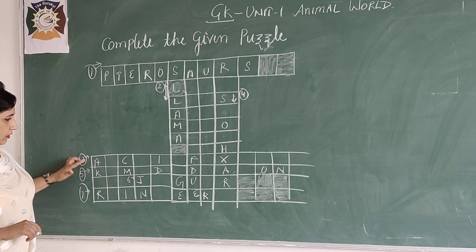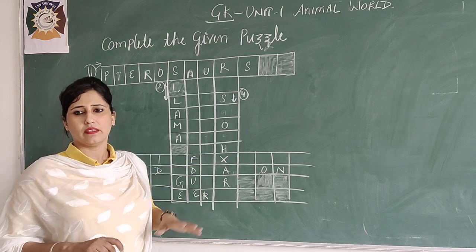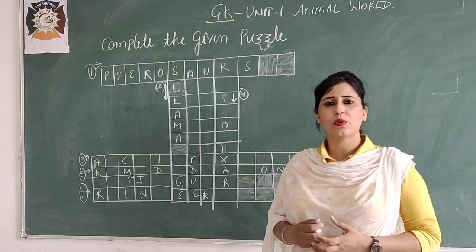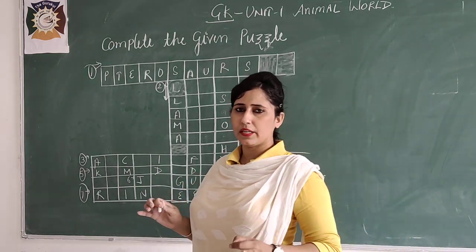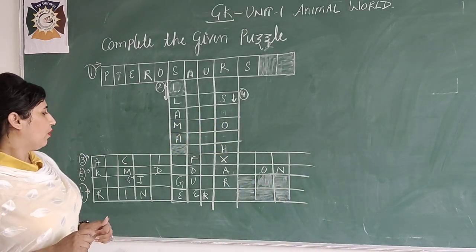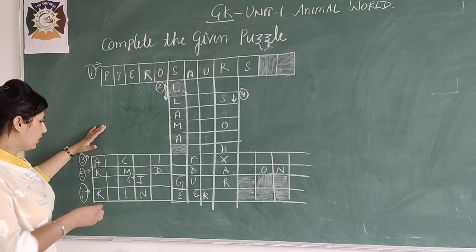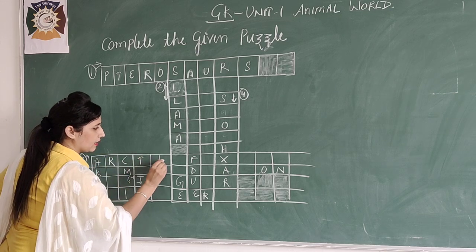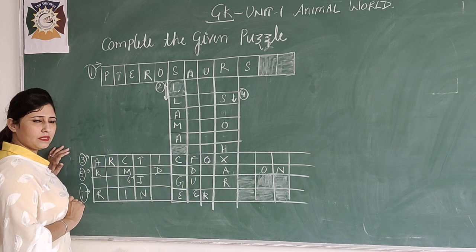It is the third question, you need to go likewise. Okay, and the clue is a nocturnal animal living in burrows. A nocturnal animal living in burrows. Okay, what will be the answer? It's Arctic fox. Okay, so we have to fill it. Arctic fox. Okay, so the answer is completed.